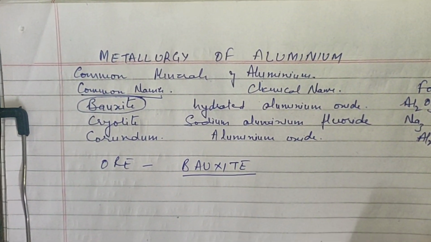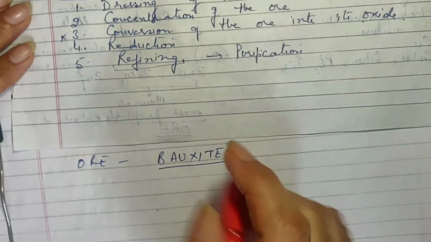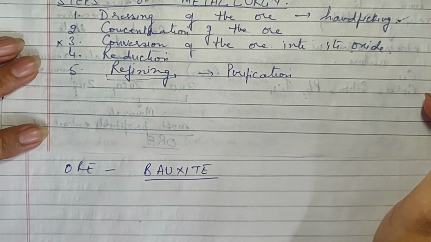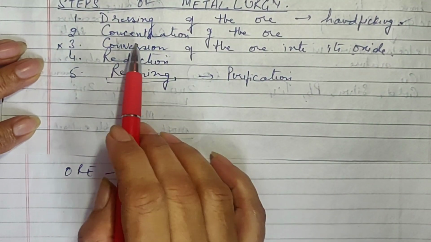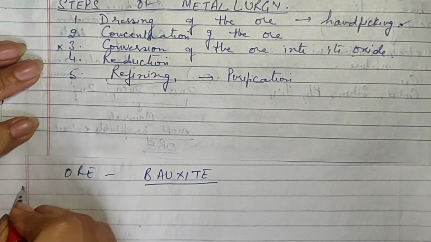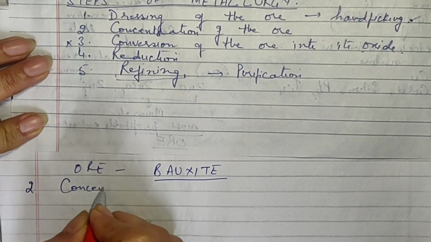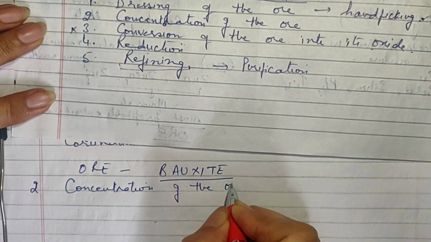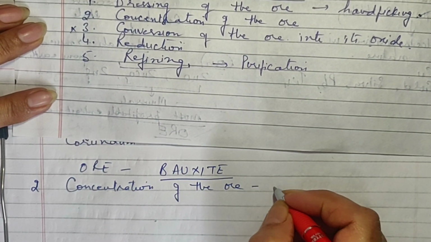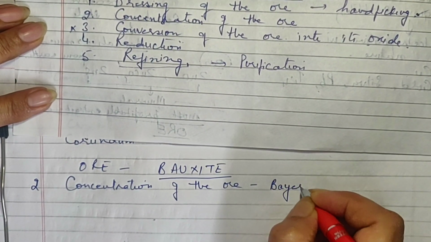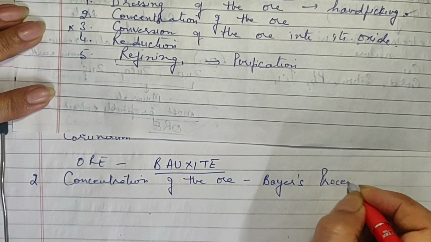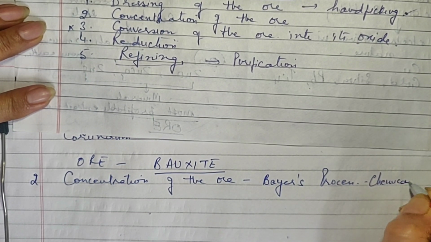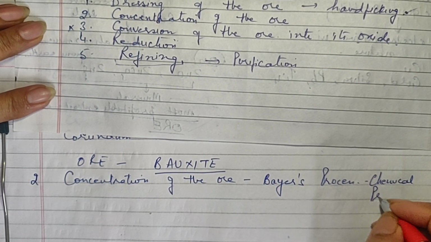Now looking at the steps of metallurgy, the first thing we have to do is the dressing of the ore. Dressing can be done just by hand picking, so there is nothing chemical about it, so we don't need to study it in detail. The second step will be concentration of the ore. Concentration of the ore is done by a process which is known as Bayer's process. In simple language, it is also known as the chemical procedure. Okay, I'll write procedure.